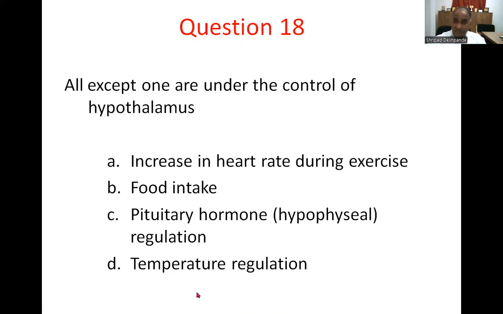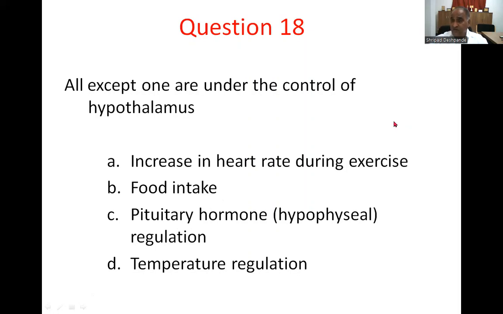Option D, temperature regulation. Yes, hypothalamus controls food intake, pituitary hormone secretions, and the temperature regulation. So the increase in heart rate during exercise is also controlled by hypothalamus.